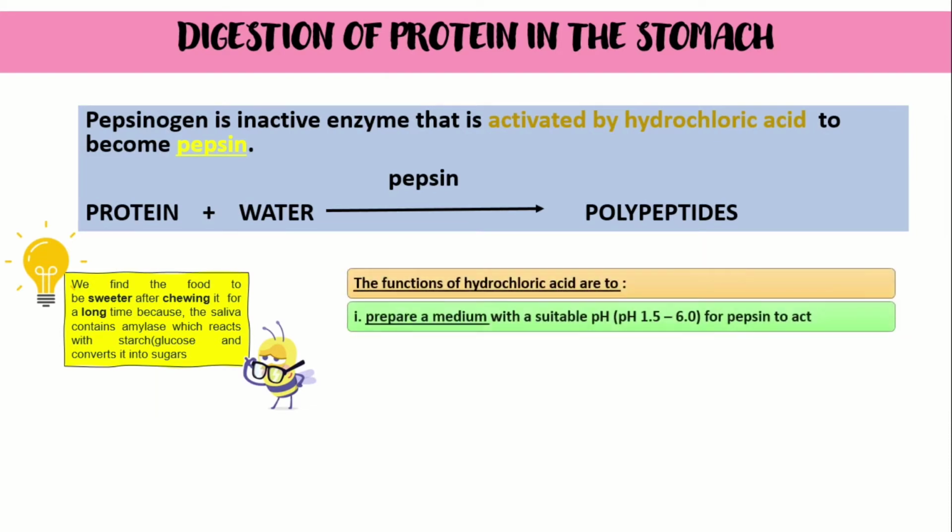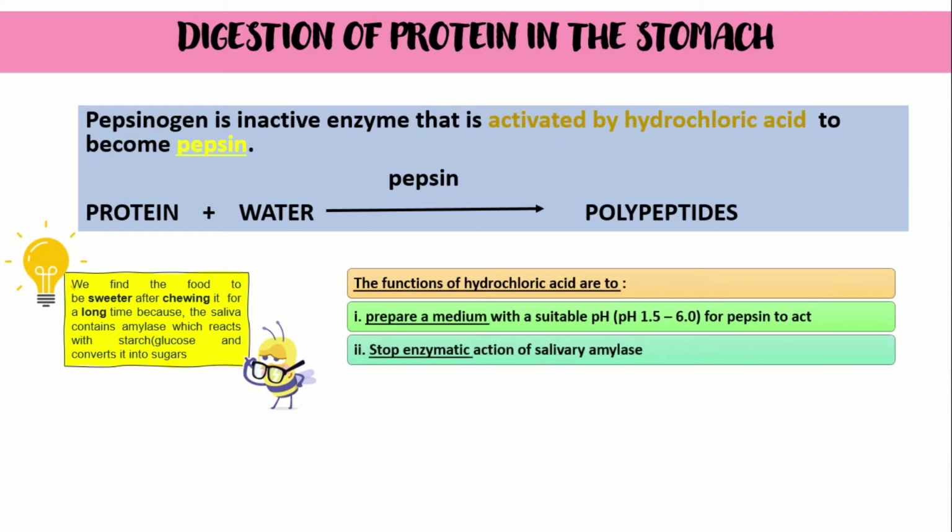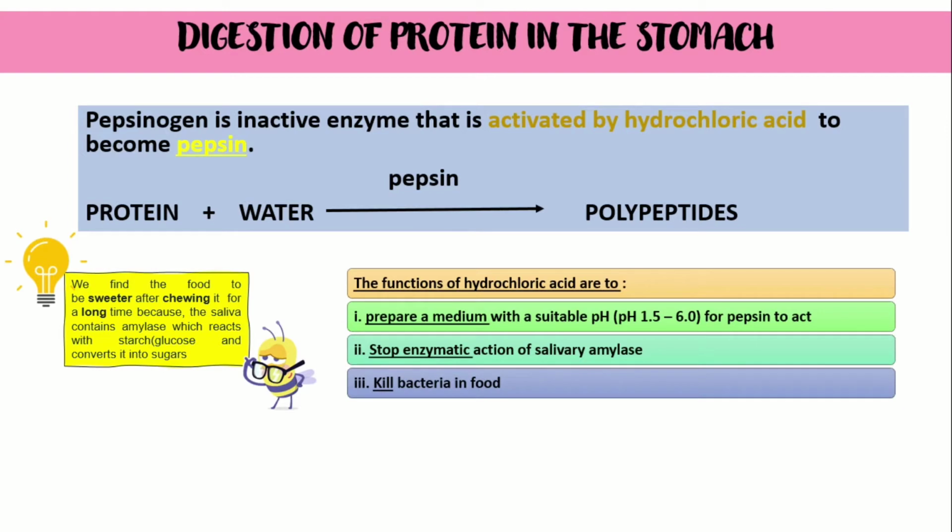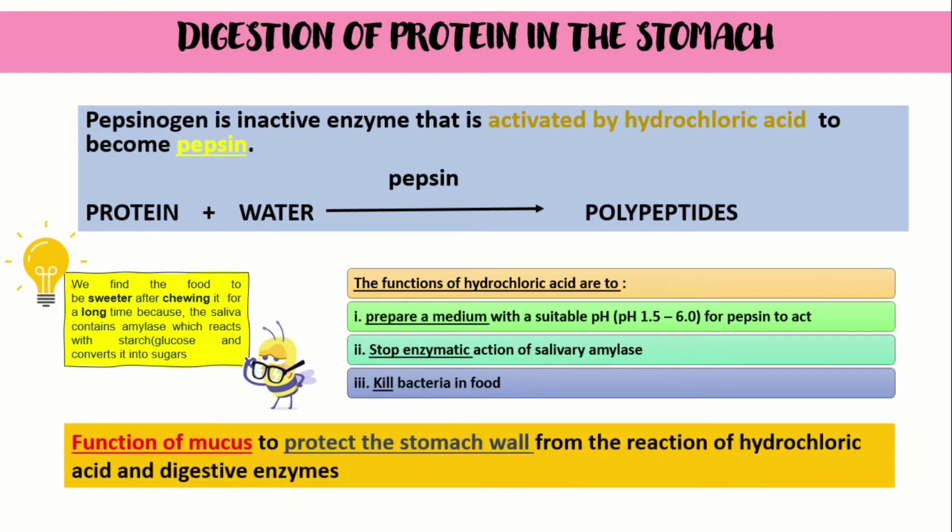Here are the functions of the hydrochloric acid. The first one is to prepare a medium with a suitable pH for the pepsin to act, to stop the enzymatic action of salivary amylase, and to kill the bacteria in the food. The function of mucus is to protect the stomach wall from the reactions of hydrochloric acid and digestive enzymes.